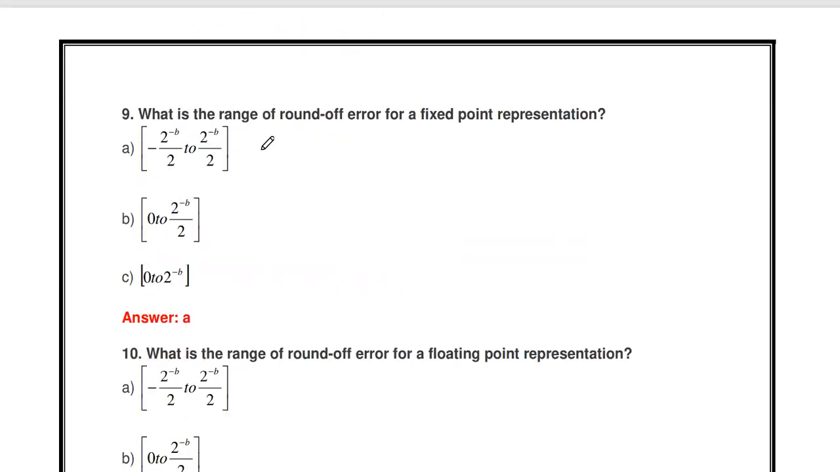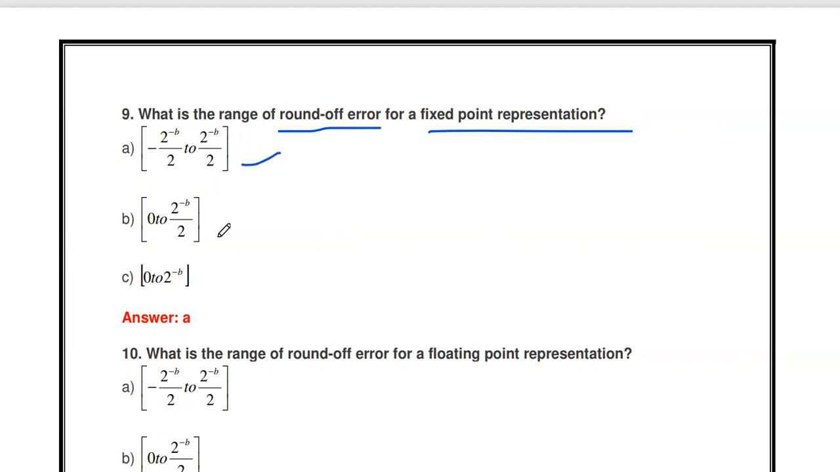Then the next one, what is the range of round off error? Round off error means if you are using the quantization process of rounding instead of truncation, what is the round off error for fixed point representation? The round off error range is minus 2 to the power minus b by 2 to 2 to the power minus b by 2. This is the answer.